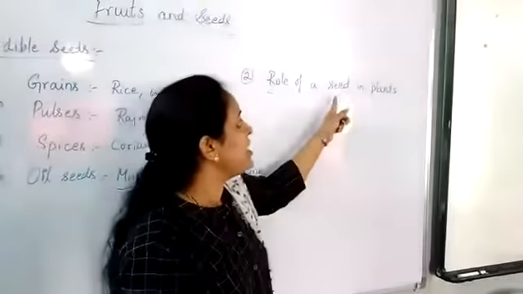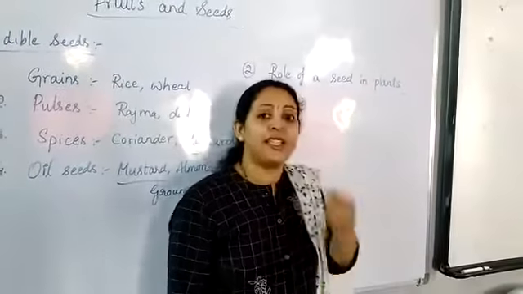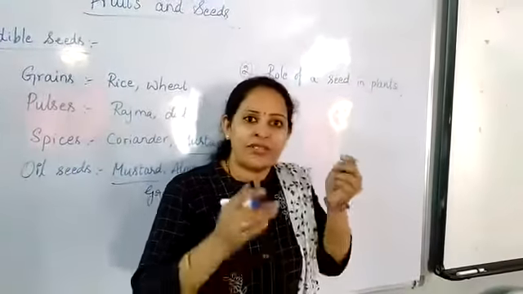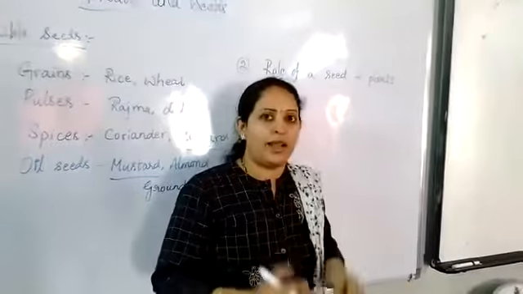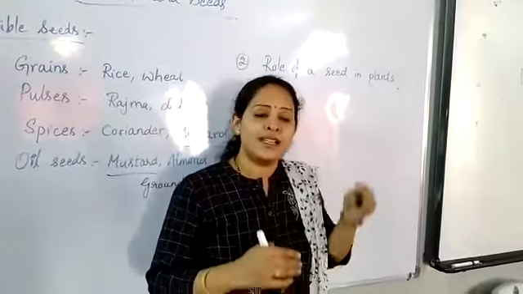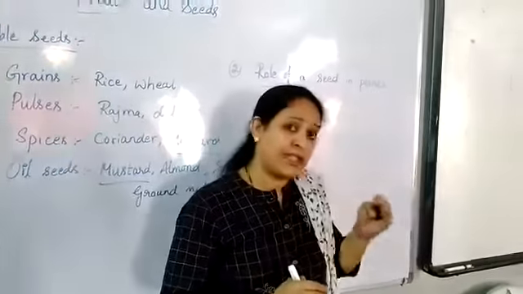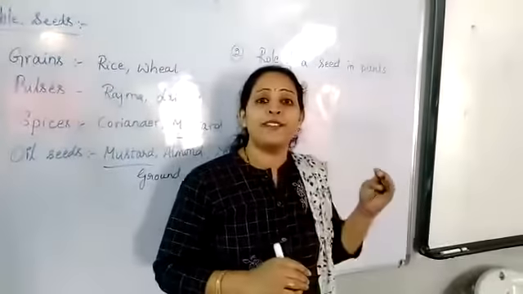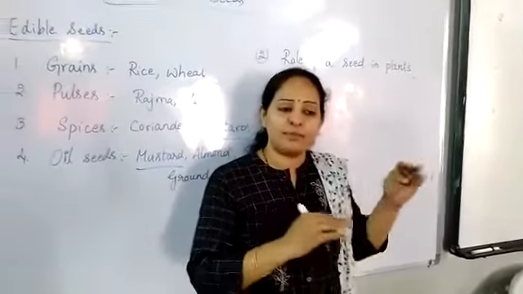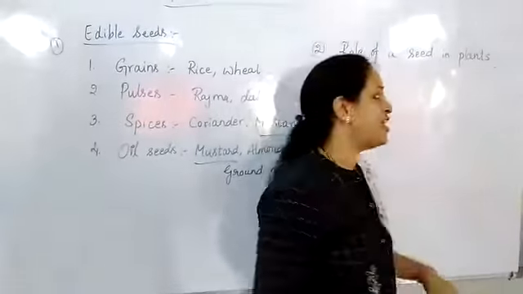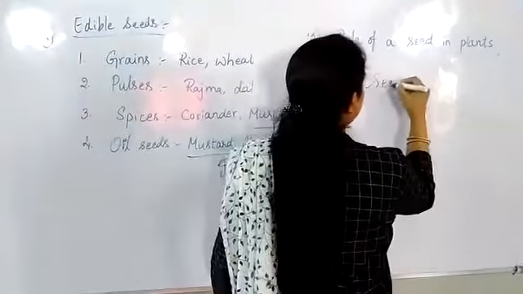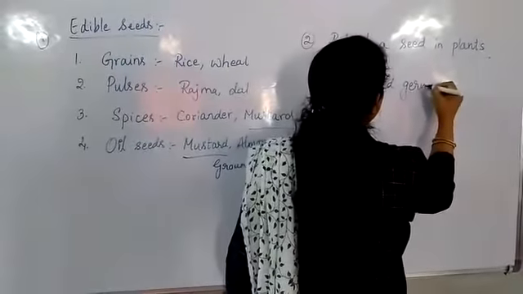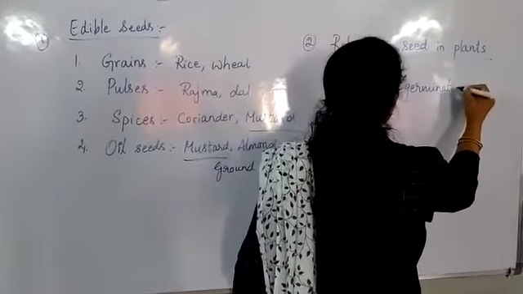First, when a seed breaks, the root comes out. The root fixes the plant into the soil. Then the leaves and the stem come out. This process is called seed germination. What is this process? Seed germination.